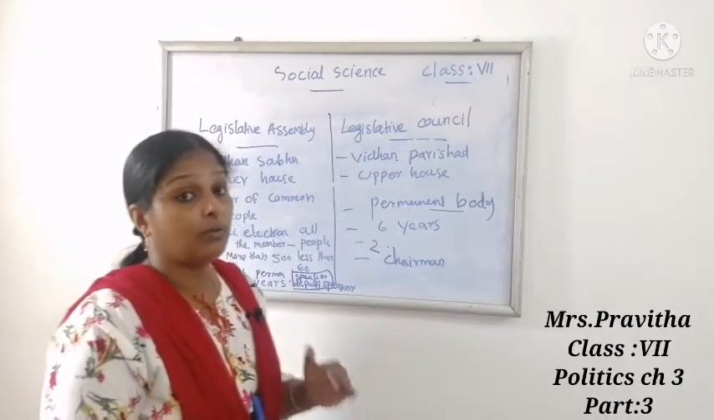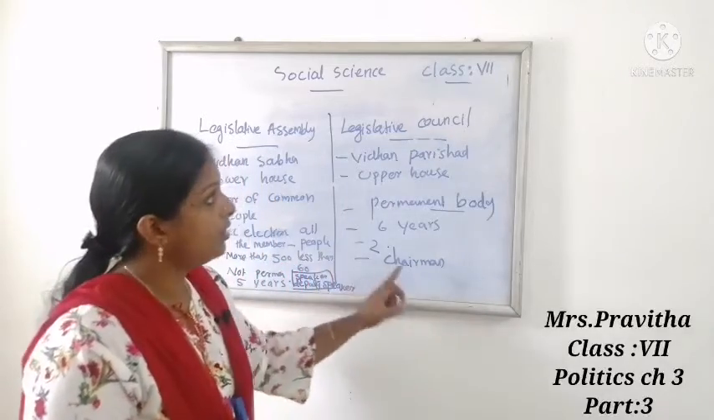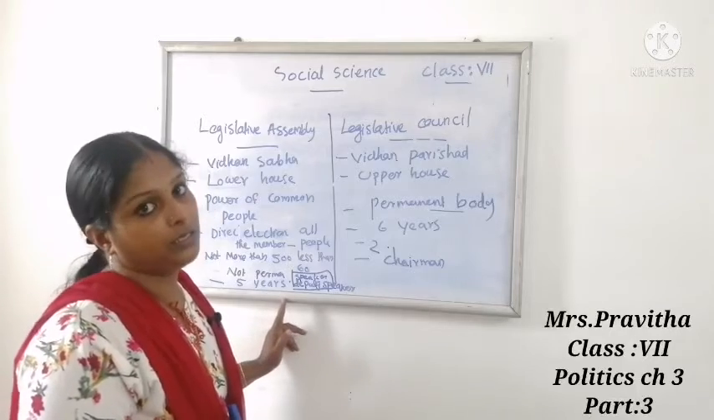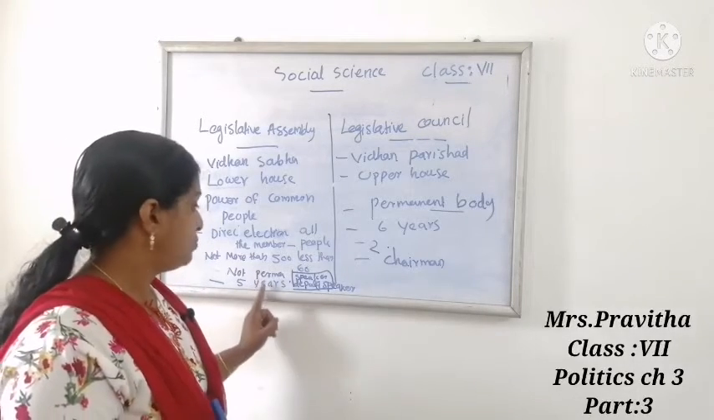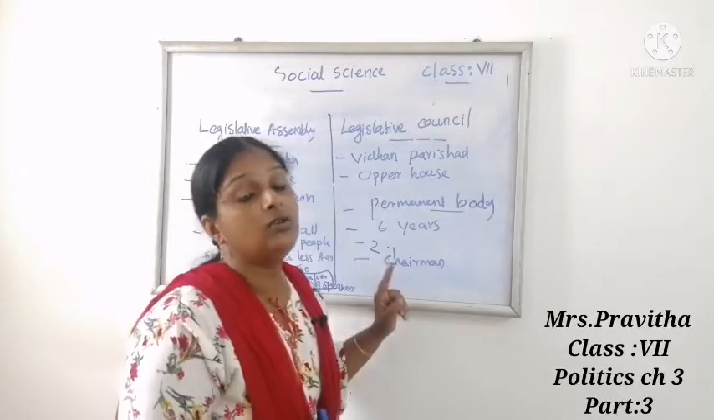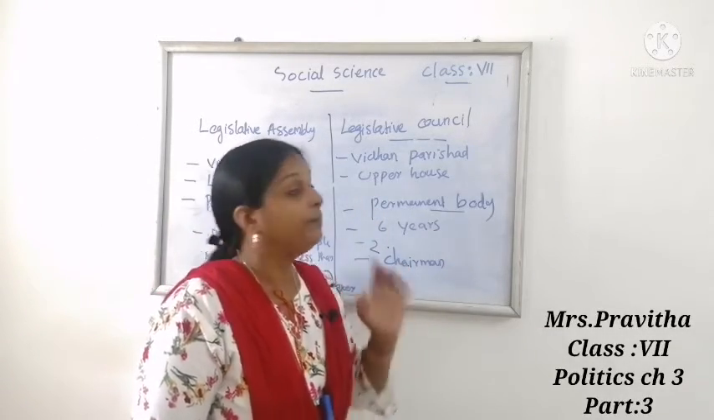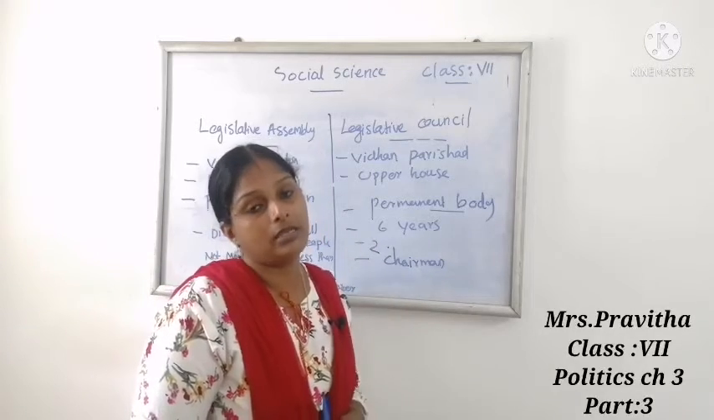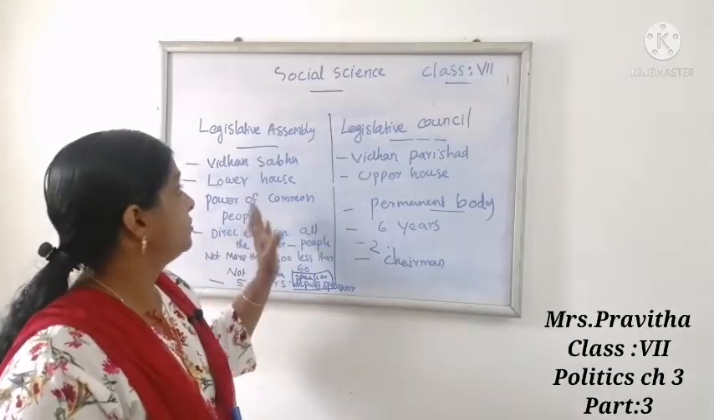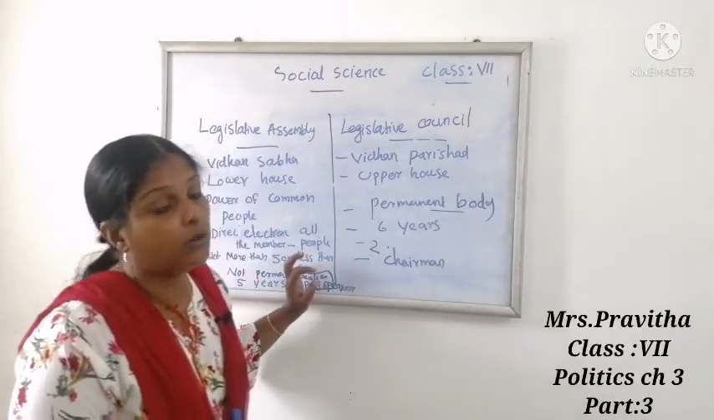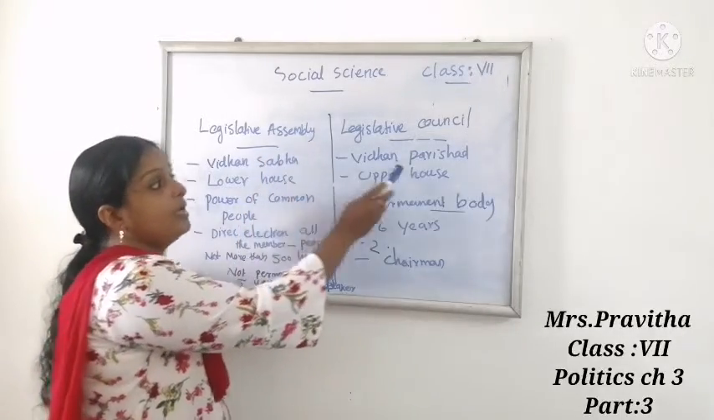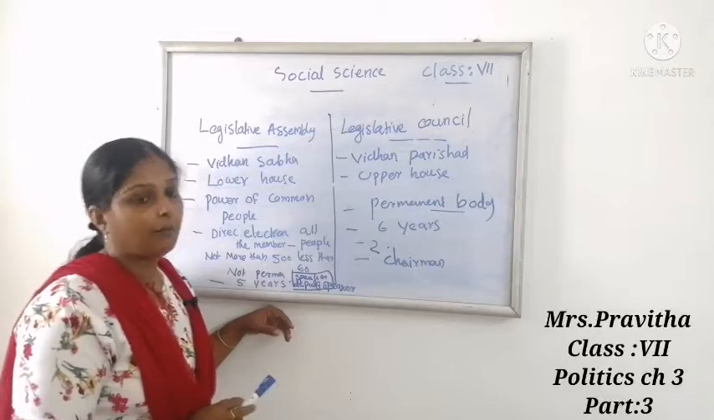Now we will look at the presiding officers of both houses. In Legislative Assembly, the Speaker and Deputy Speaker are the presiding officers. In Legislative Council, the Chairman is the presiding officer. So this is the difference between Legislative Assembly and Legislative Council. Legislative Assembly is also known as Vidhan Sabha. Legislative Council is known as Vidhan Parishad.